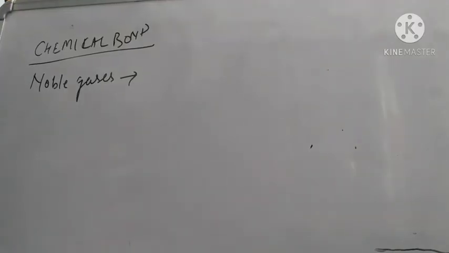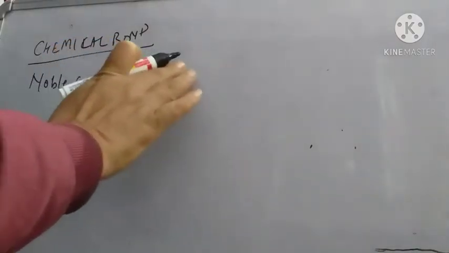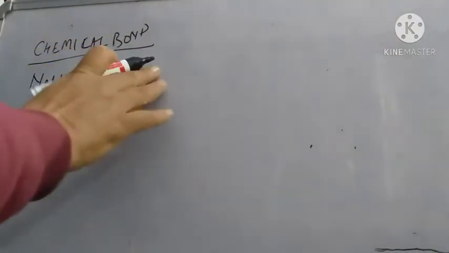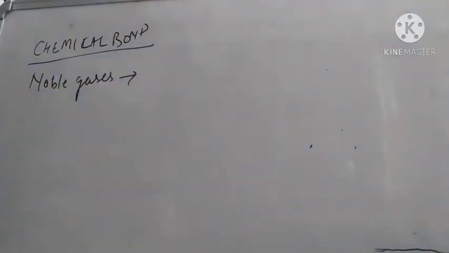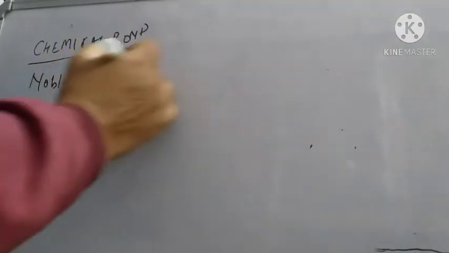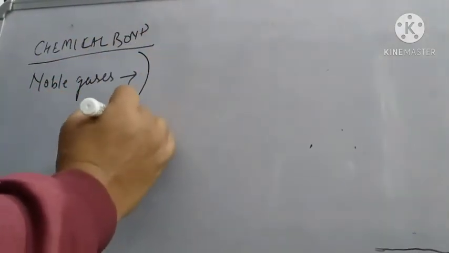Now, dear children, we are going to study the topic chemical bond. A chemical bond is a force which acts between two or more atoms to hold them together and form a stable molecule. This concept we call chemical bonding.